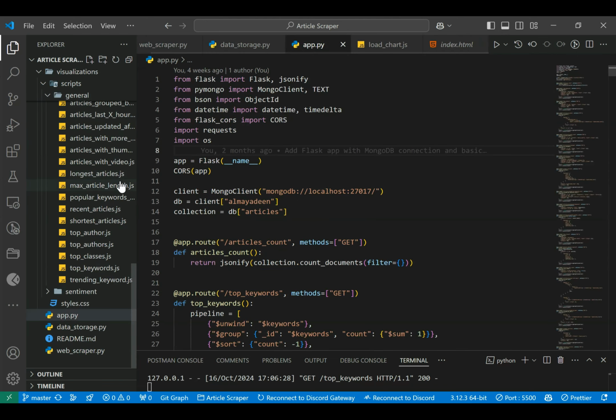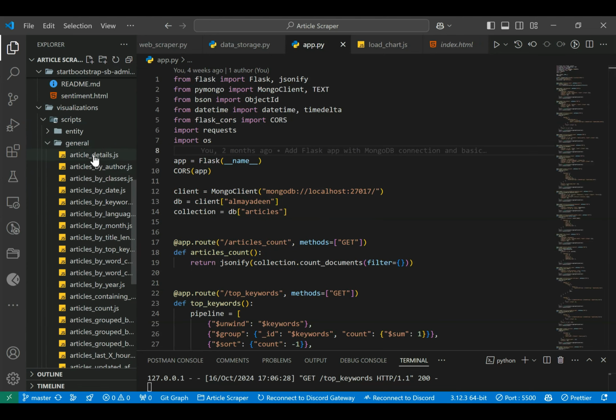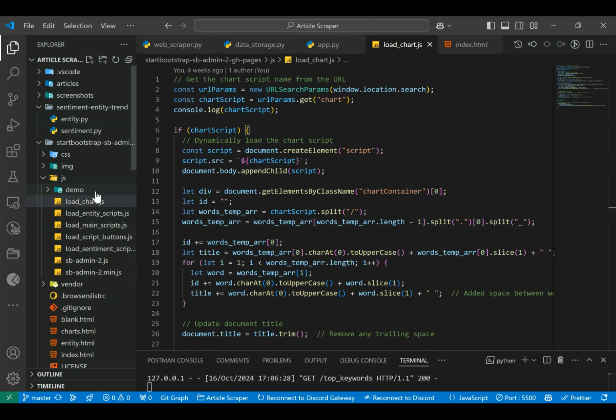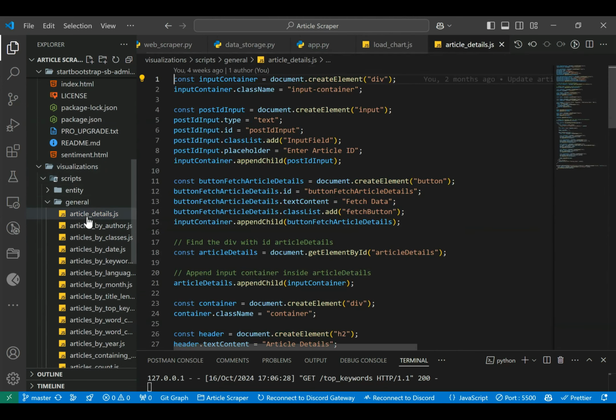After that, I used amCharts, as mentioned lately, to do some visualizations and save them as scripts in the corresponding folder here in the visualizations folder.